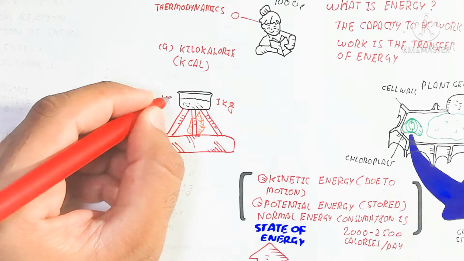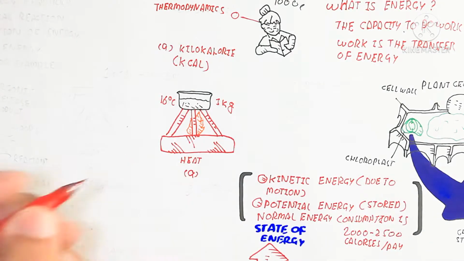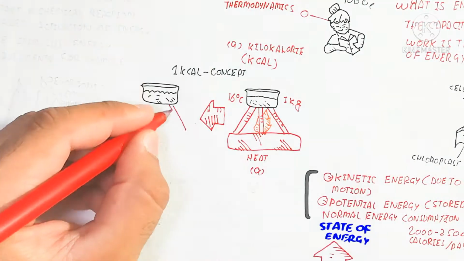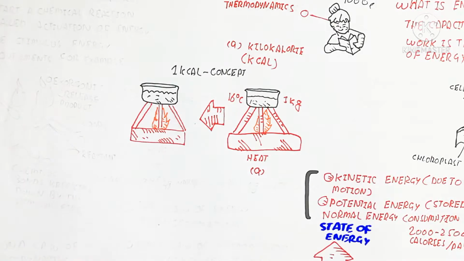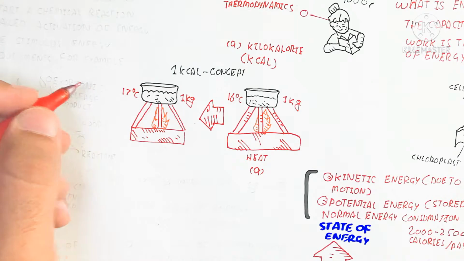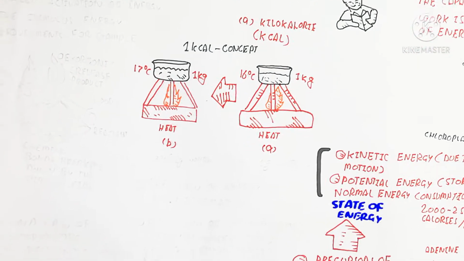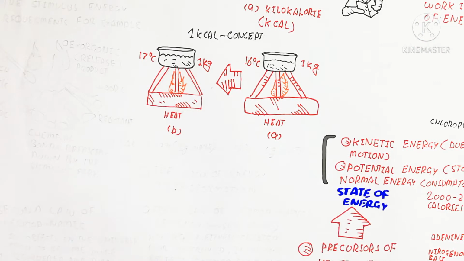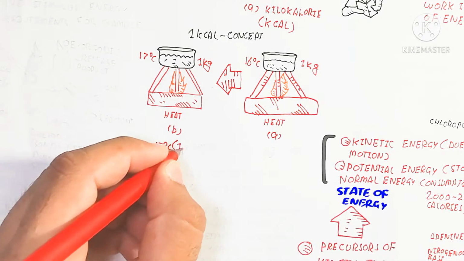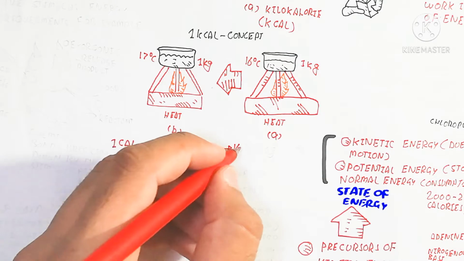So here is the water which contains 1 kilogram of water at 60 degrees Celsius, while here is the heat production, which is part of the first initial phase. When heat is produced, the water changes temperature by heat absorption. So basically 1 kg of water is converted to 7 degrees Celsius temperature. So 1 degree will be increased, so it means 1 kilocalorie.